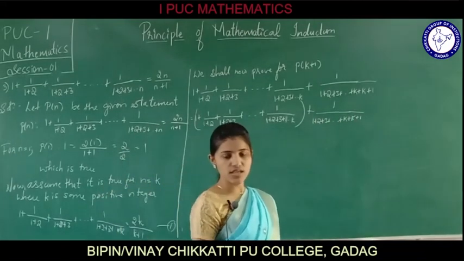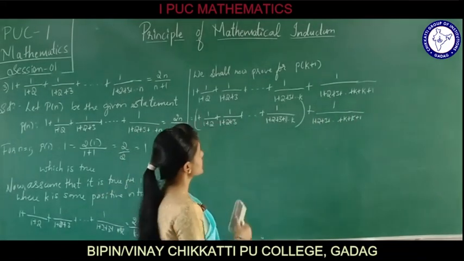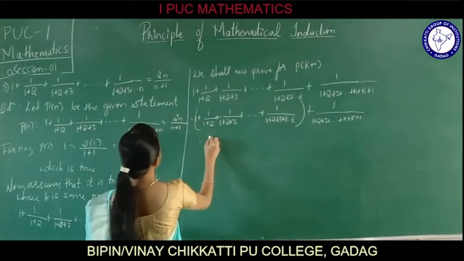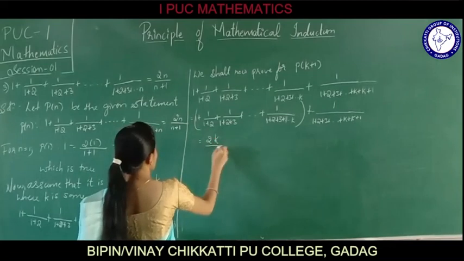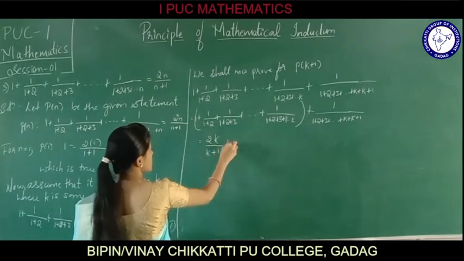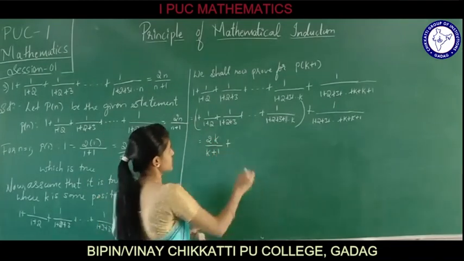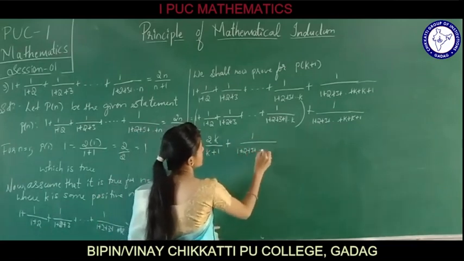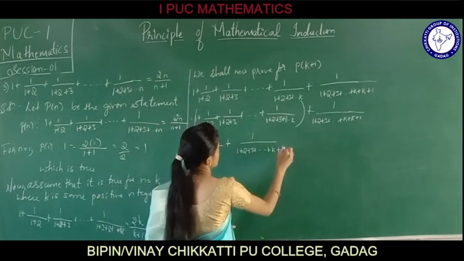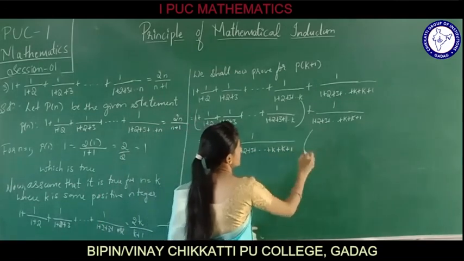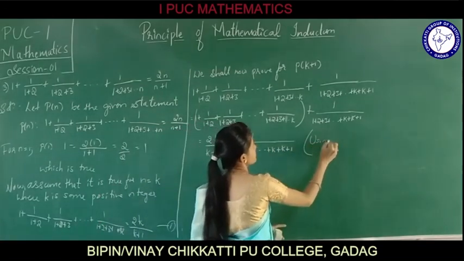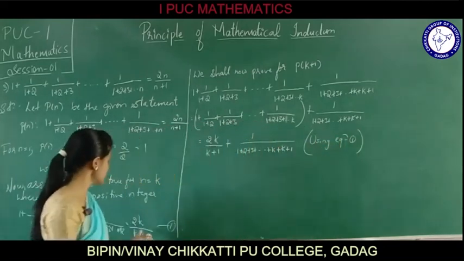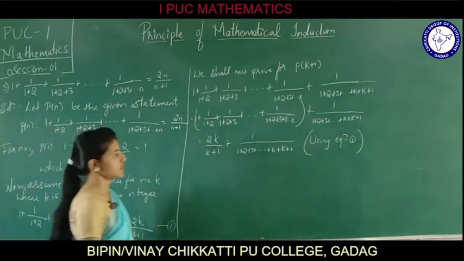Now by using equation 1, how can we write it? It is written as 2k divided by k plus 1, plus again the same one, that is 1 divided by 1 plus 2 plus 3 and so on up to k plus 1. What we have done here? Using equation 1. We have our equation 1, right? It is 2k divided by k plus 1.